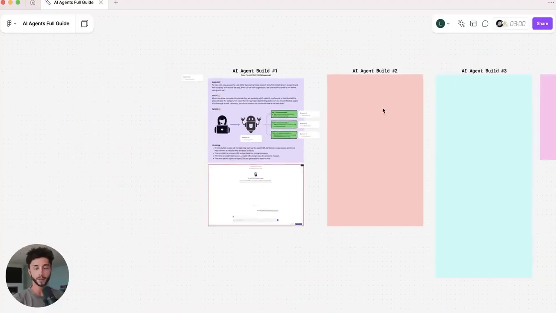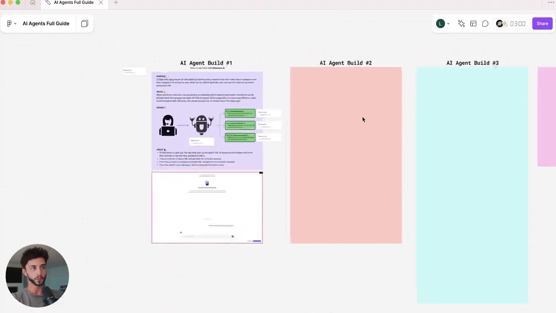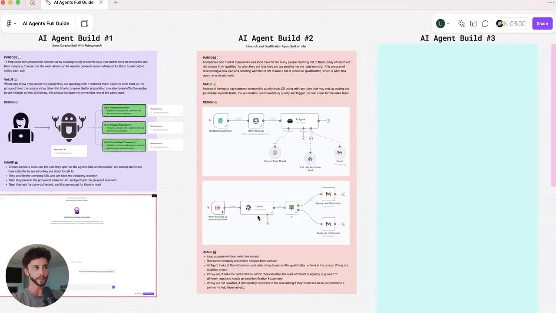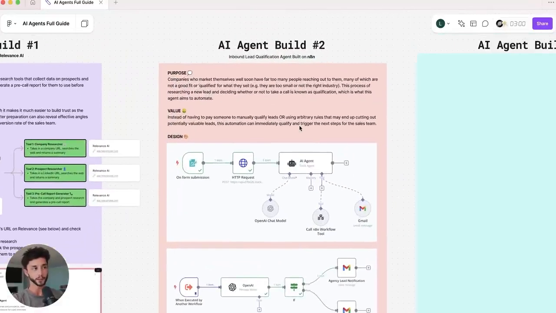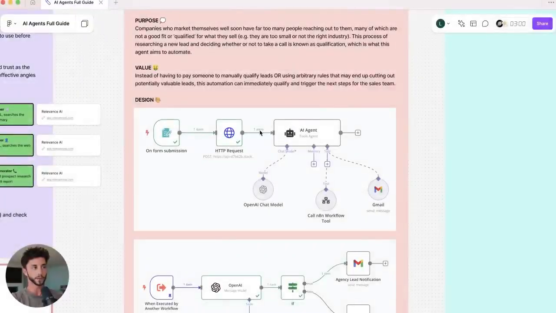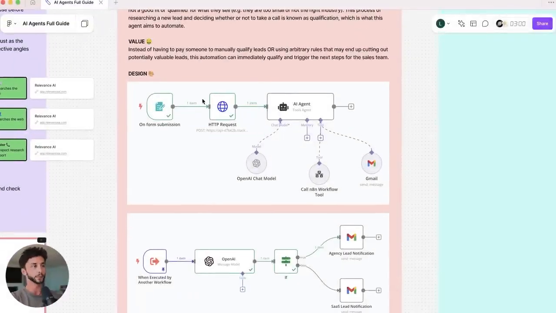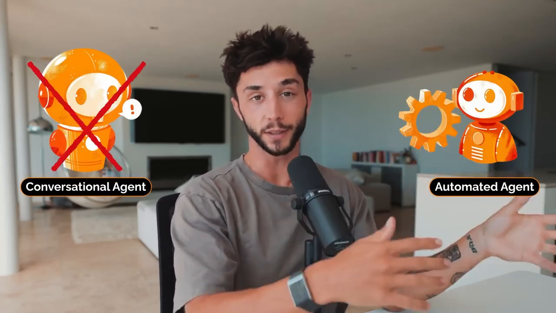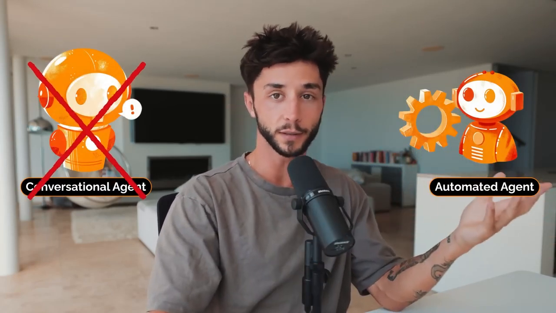Alrighty, that is build number 1 out of the way, and we are jumping into AI agent build number 2, which if you were listening closely at the start of the section, we are talking about an N8N based inbound lead qualification agent that's going to be doing some pretty cool stuff for us, which is a really important function within a business around lead qualification. So this is a really cool one. Again, in this case, this is what we call an automated agent, not a conversational one. What we just built is a conversational agent. Humans are directly talking to it and chatting back and forth and using it, and we are operating it ourselves.